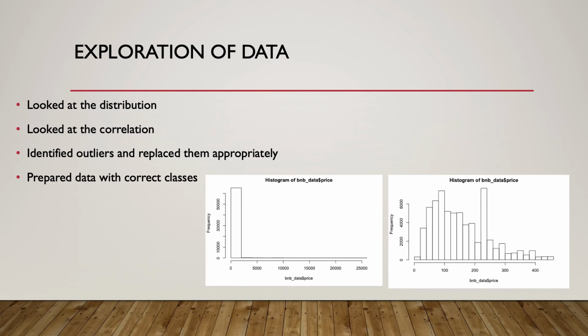So I looked at the distribution, the correlation, identified outliers, and prepared data with the correct class. There was a lot to do with this data set. As I said, there were a lot of different features to play around with. This is just a screenshot of one of the things I did. You can see the price was skewed to the left a little bit. I was able to replace it with the mean, and you can see there's a much better distribution. Still a little bit left skew, but not too bad.